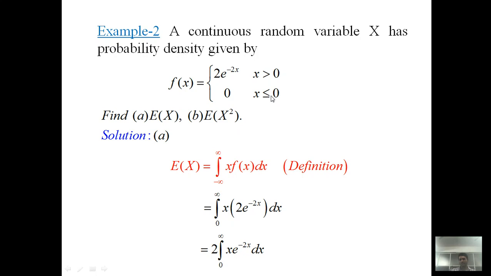But when x is less than or equal to 0, fx is 0, so the first integral is 0. So we just write down the integral over 0 to infinity of x fx, that is 2 into e raised to minus 2x dx. 2 is a constant, so we take it outside, so the integral over 0 to infinity of x e raised to minus 2x dx.